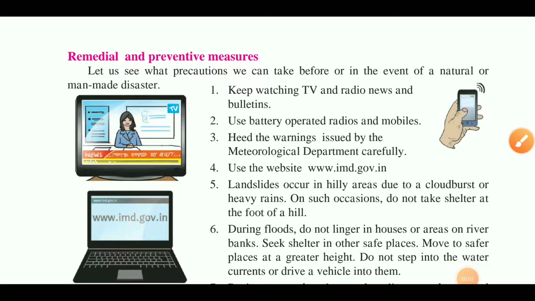Good morning, students. In this lesson of disaster management, we learn about storms, earthquakes, floods, fire, everything, and the effects of these disasters. Now we have to learn the remedial and preventive measures. Let us see what precautions we can take before or in the event of a natural or man-made disaster.